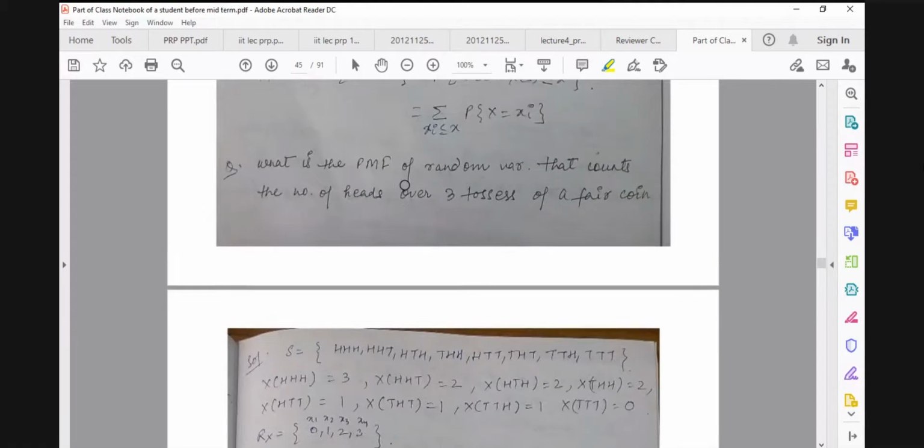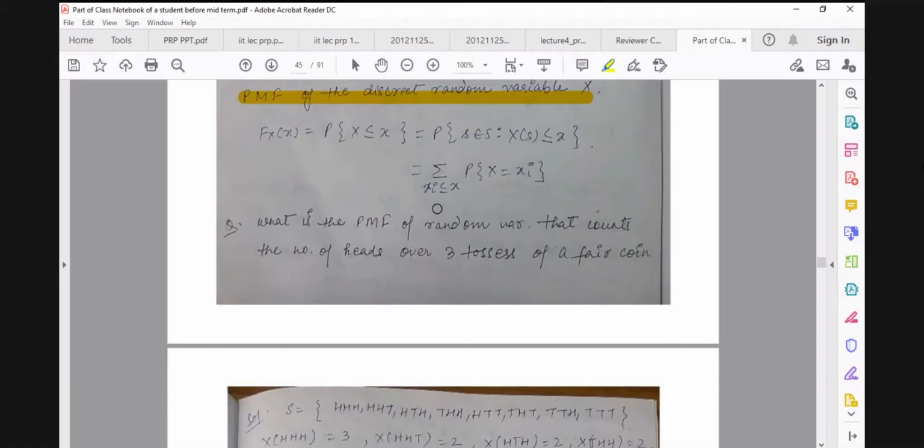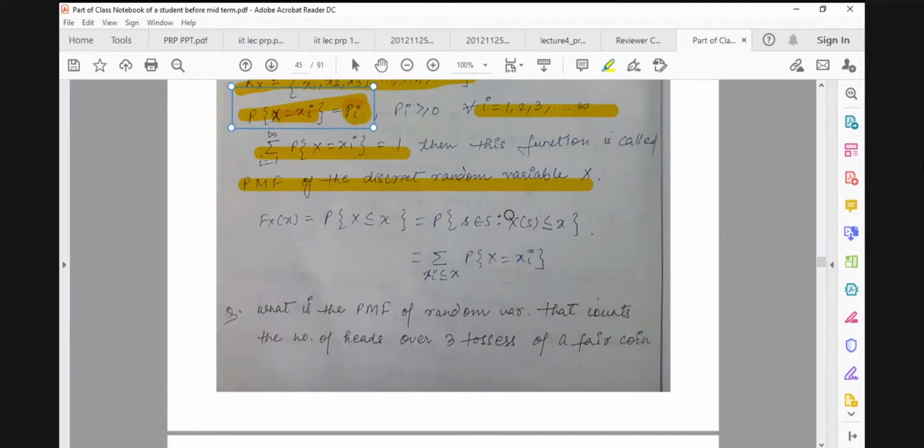Now you remember the formula we have for calculating the distribution function from the density function. Similarly, we have a formula for calculating the distribution function from the probability mass function.